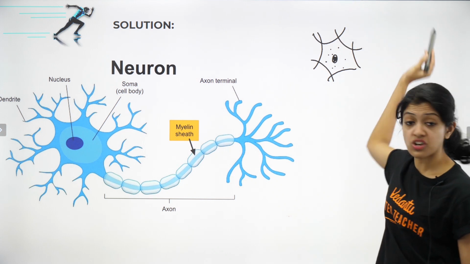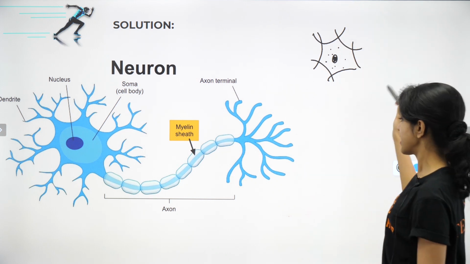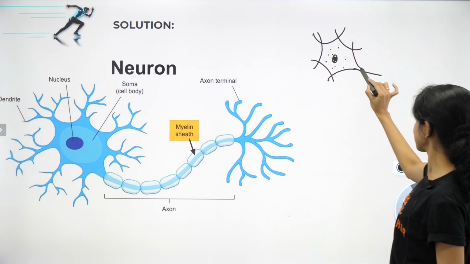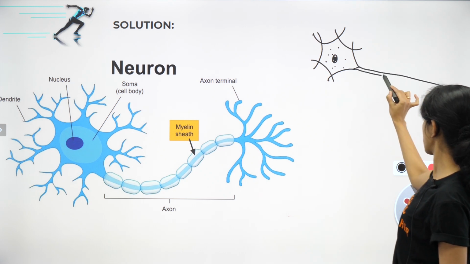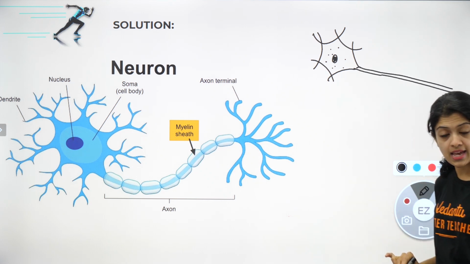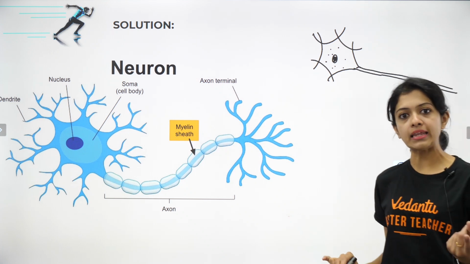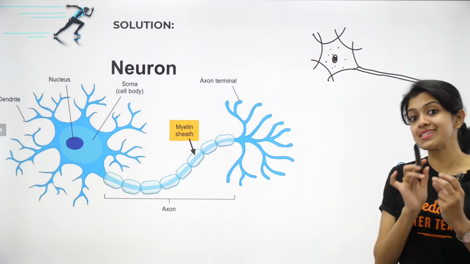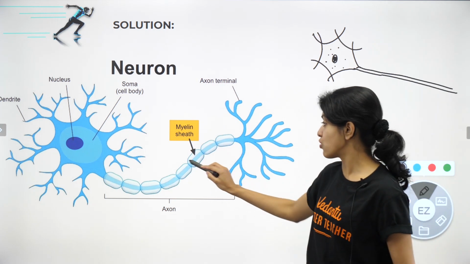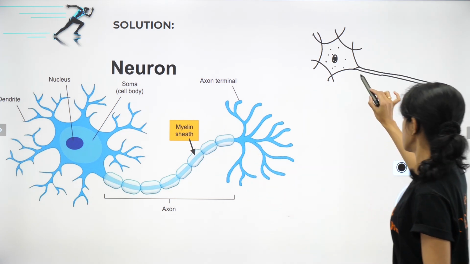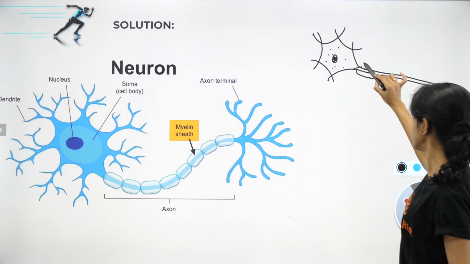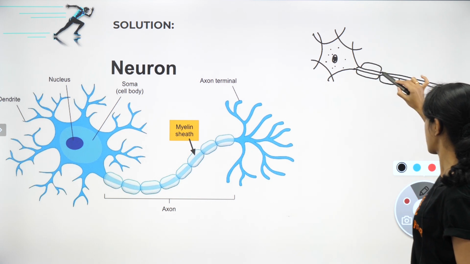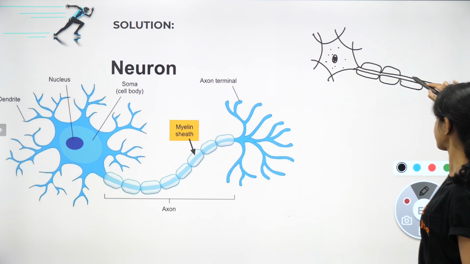What are these thread-like structures? They are the dendrites, right? And from here, when it leaves the cell body, what do you call it? It's called the axon, right? We are talking about a myelinated neuron. Myelin sheath is the covering that is found over the axon. So you must draw the myelin sheath also, right? This is how you can draw it.